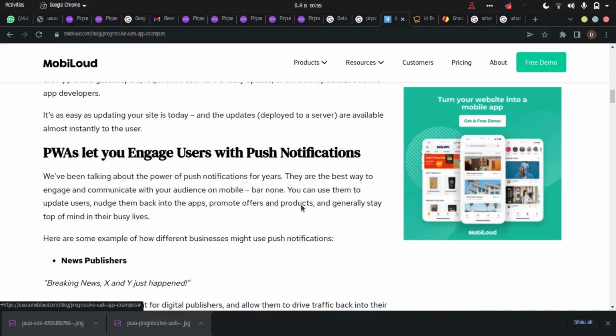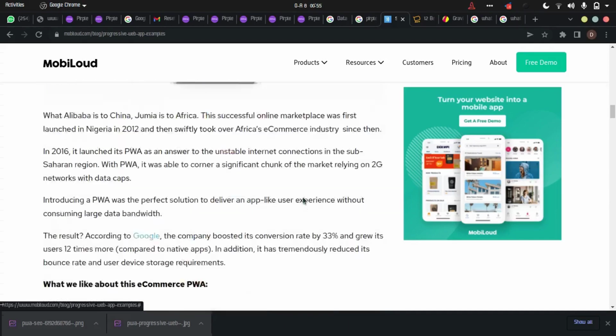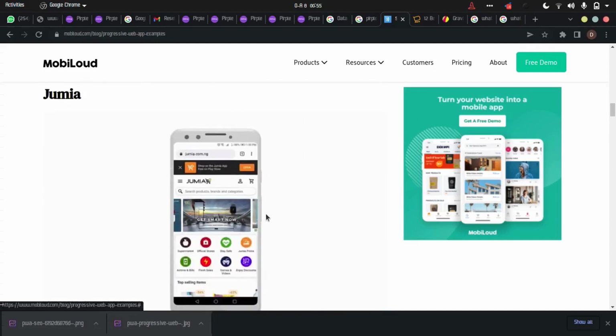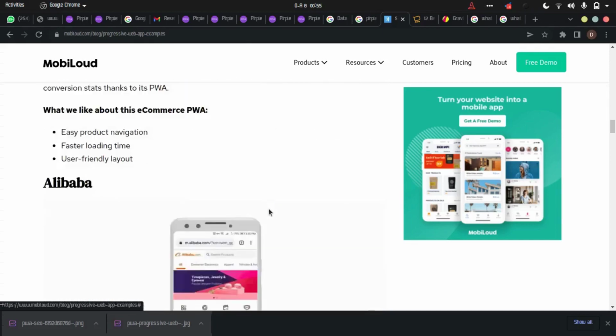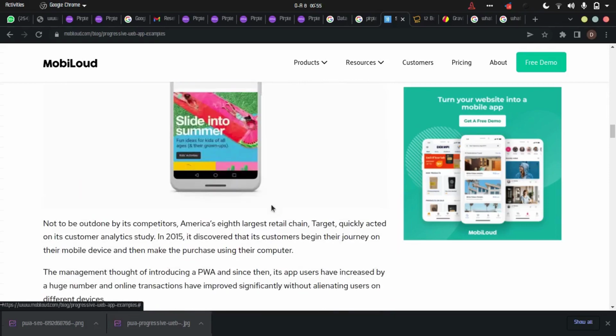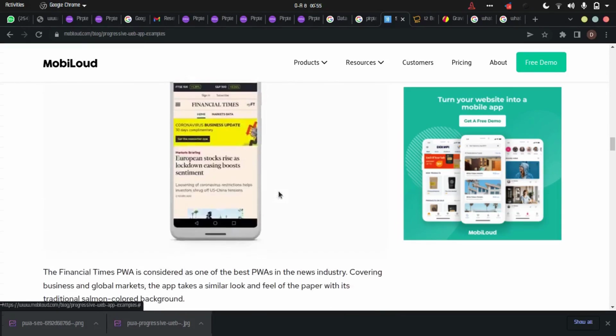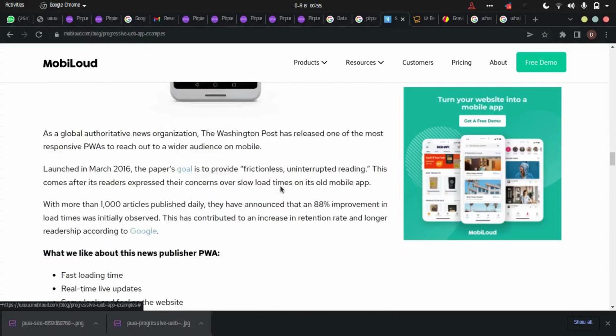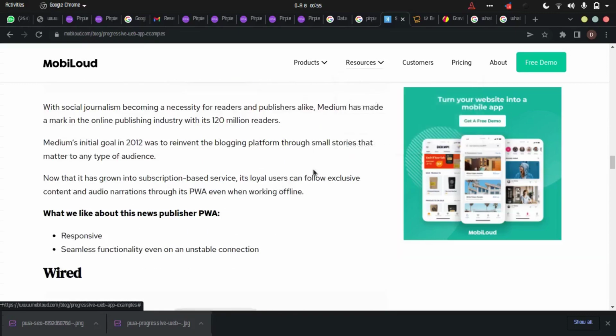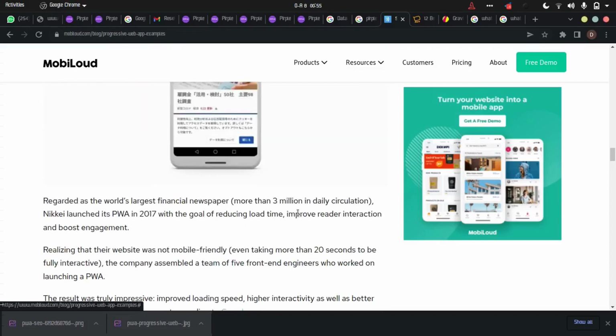It is very light, but it works online and offline. Progressive web apps are very powerful. You can do your own research. Jumia uses a progressive web app. There are lots of apps that use it, Alibaba, that guy who's rich. Walmart, a whole lot of apps. Financial Times, we can go on and on. You can do your own research about PWAs. So that's the tool we are going to use, and I'm really hoping you guys will bring in your ideas so we make this app bigger and bigger.